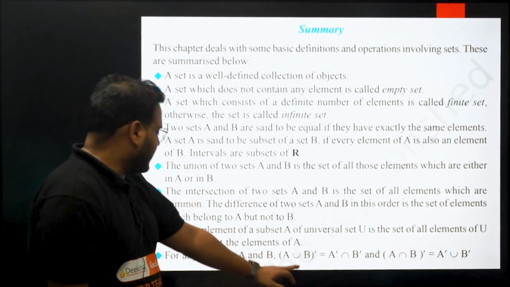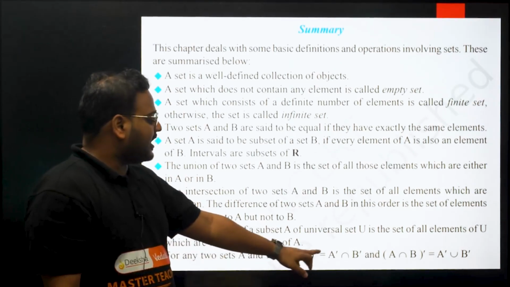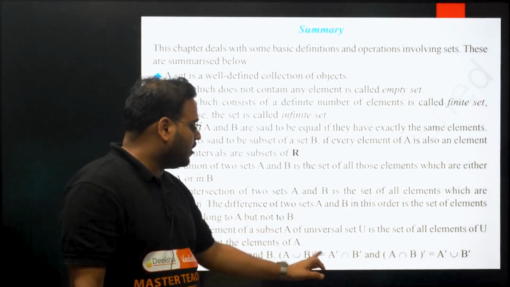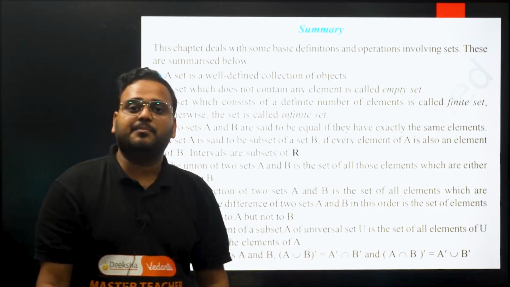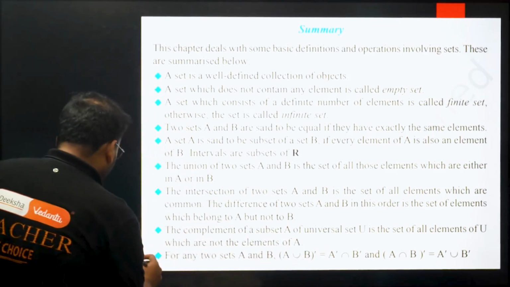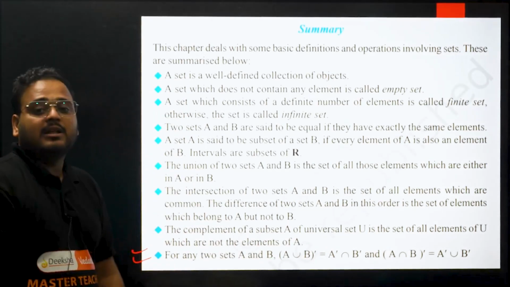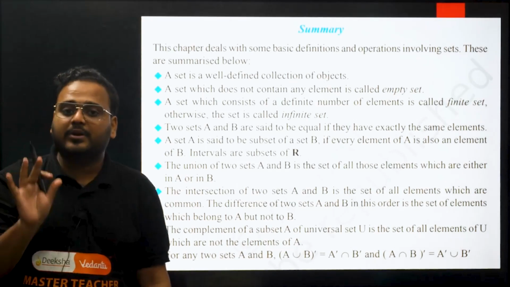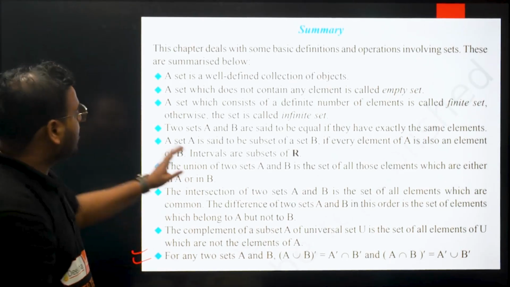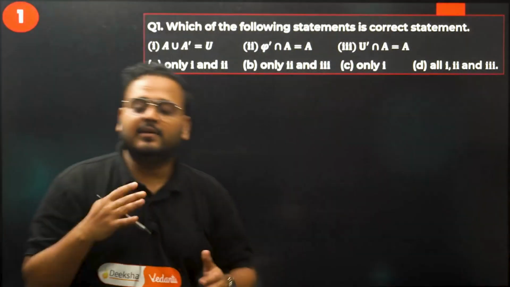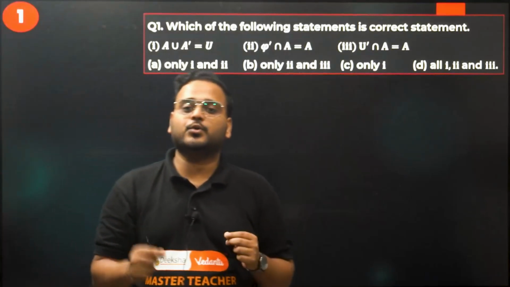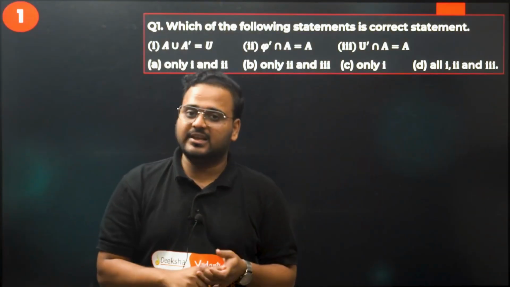For example, in this case, check union transpose is also equivalent to De Morgan's law. So we have A transpose intersection B transpose. I've taken a question on this as well. I'm going to show you. Do not worry about it, but right now your goal is to please go through this theory. Even before examination it is very important to go through all of these theory, all of this summary.